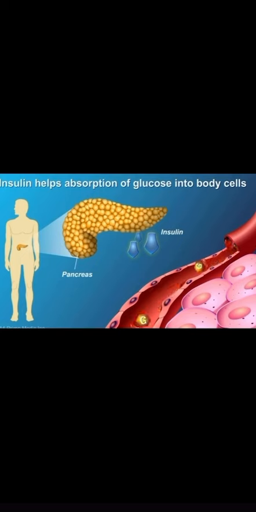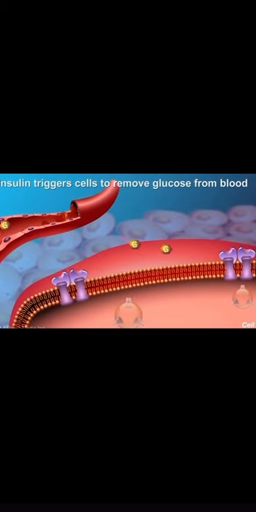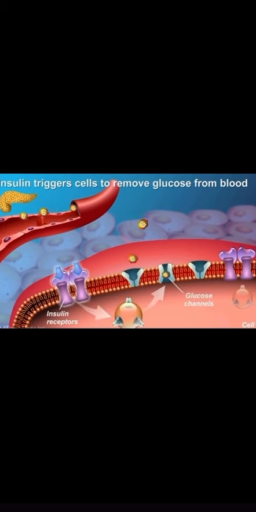Whereas in type 2 diabetes, the chemical messenger insulin is produced to assist with the entry of glucose into cells. When glucose levels rise after a meal, insulin is released into the bloodstream and starts to trigger the process of removing glucose from the blood to enter into the cells.